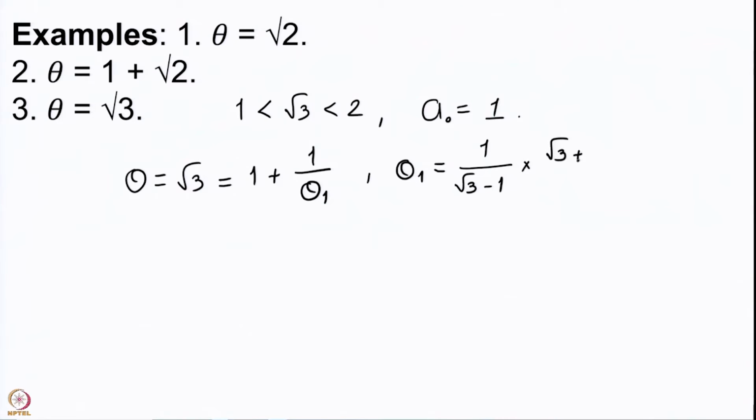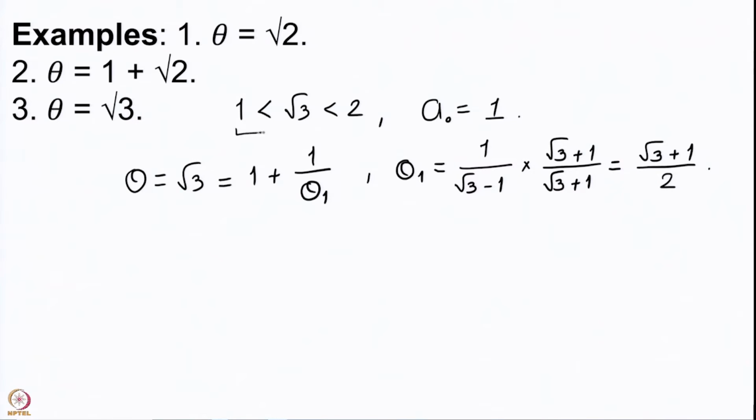We compute the simplified form of that by this expression. We have root 3 plus 1 in the numerator, but the denominator will give you root 3 square minus 1 square, 3 minus 1, that is 2. So, this has become somewhat more complicated than the computation for root 2, but let us see what we get.